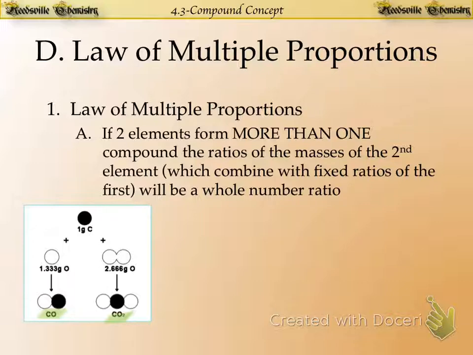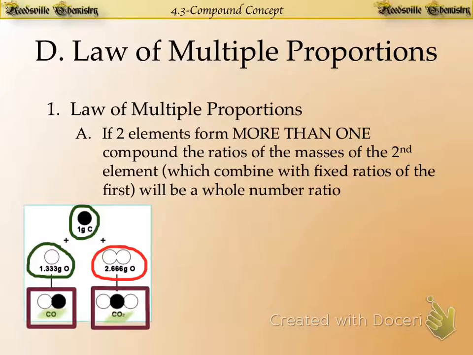Now, both of these compounds are very similar. They both contain carbon and oxygen. And we can go even a step further by saying they both contain 1 carbon atom. They differ in the amount of oxygen atoms that they have. Now, let's say we have 1 gram of carbon. We've got that on top. And we react that carbon with some oxygen. Some of the sample will form with 1.333 grams of oxygen. Another part of the sample will form with 2.666 grams of oxygen. To give the 2 different types of carbon and oxygen containing compounds that we see down here.